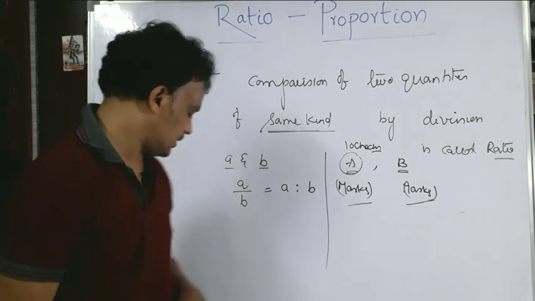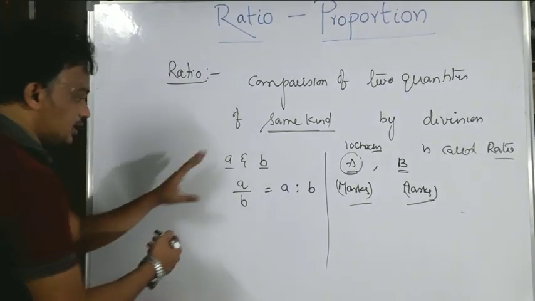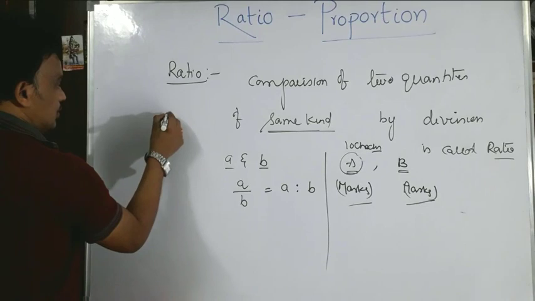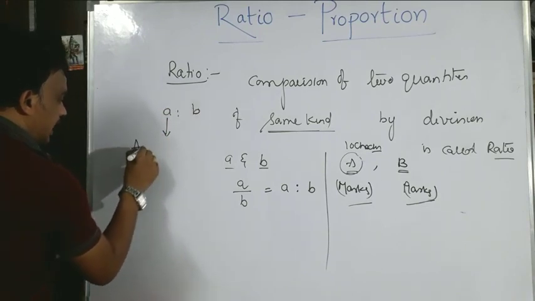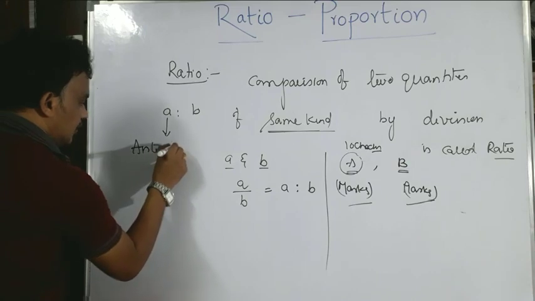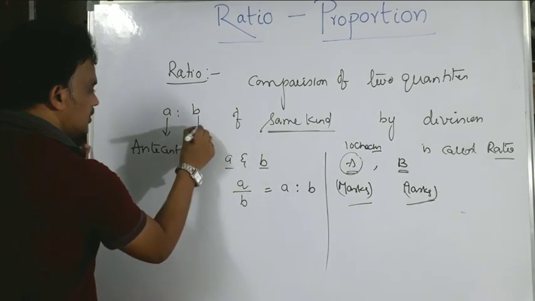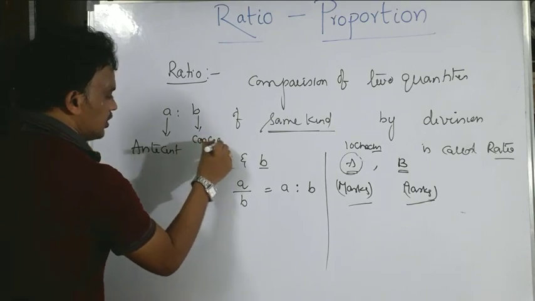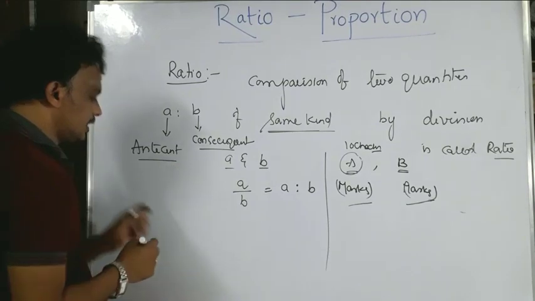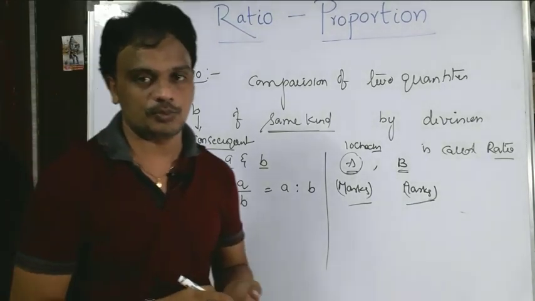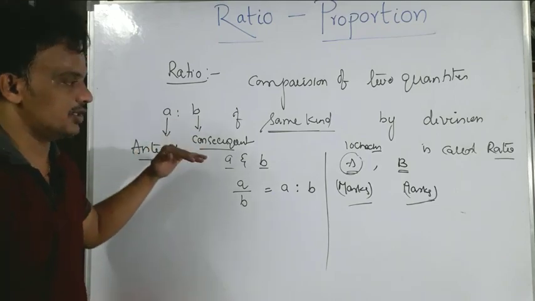Okay, yes. Now this ratio contains two terms, right or not? Ratio contains two terms. In this ratio which contains two terms, the first term is called the antecedent and the second term is called the consequent. So in the ratio A is to B, A is called the antecedent and B is called the consequent.